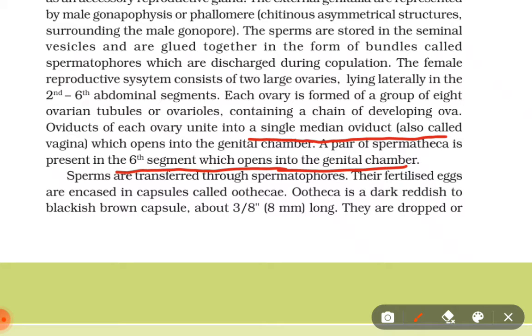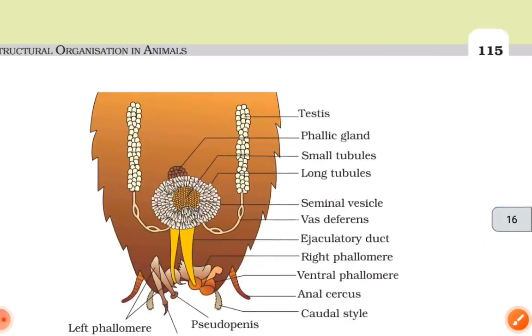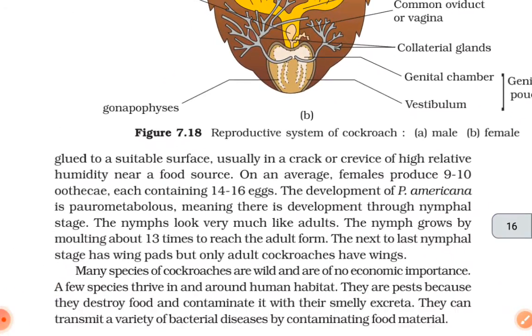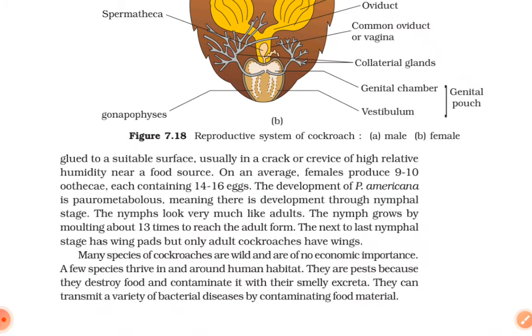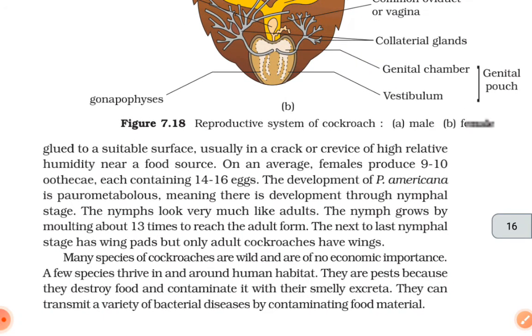Sperms are transferred through spermatophores. The fertilized eggs are encased in capsules called oothecae. The ootheca is a dark reddish to blackish brown capsule about 3 by 8 mm long. They are dropped or glued to a suitable surface, usually in a crack or crevice of high relative humidity near a food source.